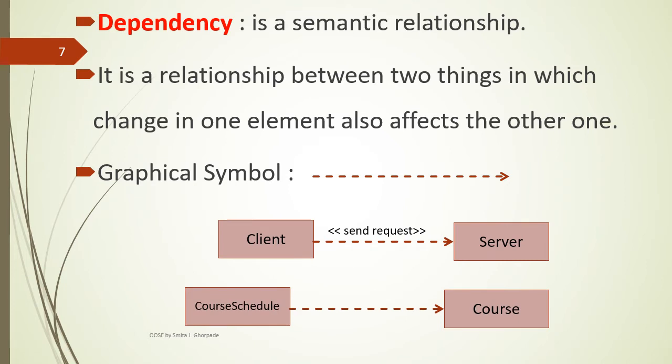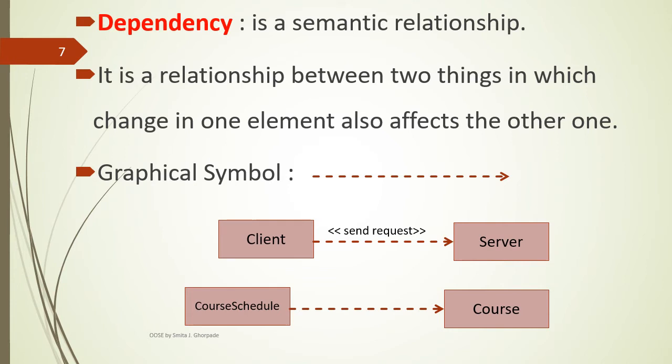Example: here two components are defined, client and server. The client sends a request to the server, meaning the client's request depends on the server's response. When the server gives a response, only then will the client get a service from the server.